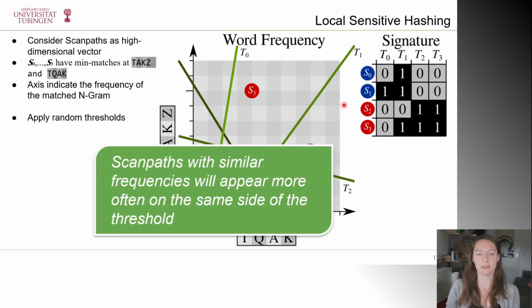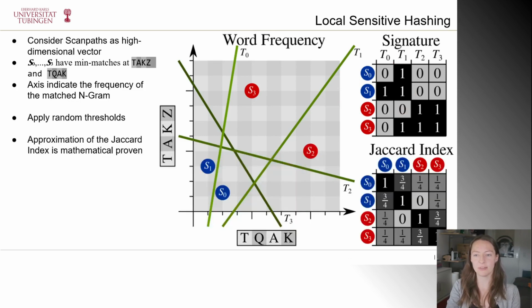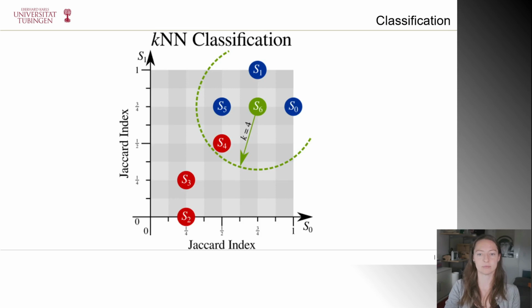Scan paths with similar frequencies will appear more often on the same side of the threshold. The similar frequencies found through the thresholding are then used to estimate the Jaccard index of two scan paths. Then, using the Jaccard index, we can take unseen scan paths and classify them using a k-nearest neighbor classifier.